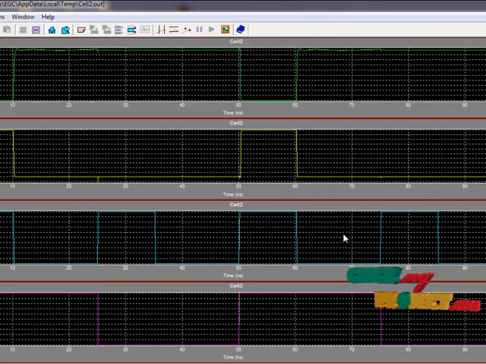So this is the input signal, 0 1 0 0 1 0 0 1 0 0 1 0 0, and this is the output we get for it, 1 0 0 0 0 1.